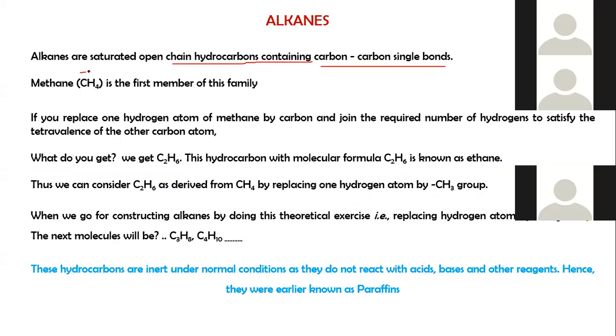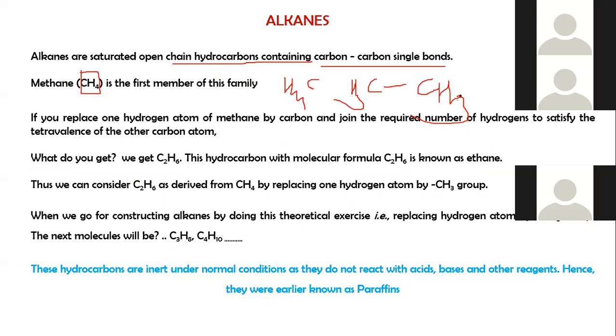When we replace one hydrogen from methane to form methyl, and it is substituted with another carbon atom satisfying its tetravalence, it forms ethane.